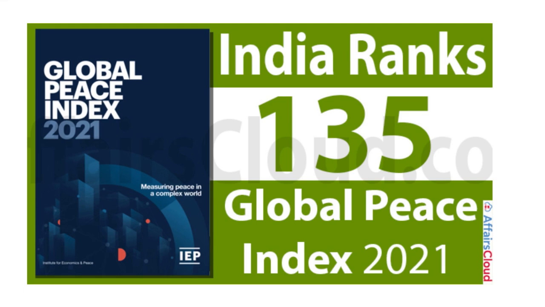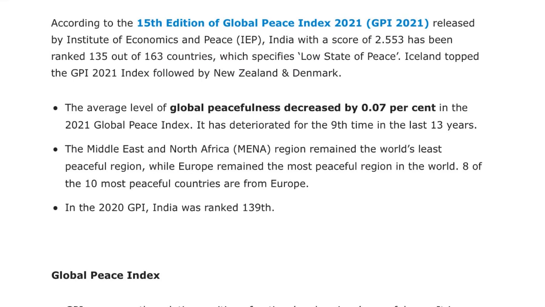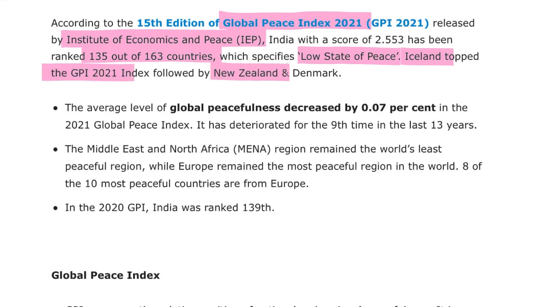Next, we'll be talking about Global Peace Index for the year 2021, also important. In this, the rank of India was 135. I repeat, in the Global Peace Index for the year 2021, the rank of India was 135. Who releases this Global Peace Index? It was released by Institute of Economics and Peace. India's rank was 135 out of 163 countries. Alright, and they were specified as low state of peace. In the Global Peace Index, Iceland topped the index, followed by New Zealand and Denmark. The average level of global peacefulness decreased by 0.07% in the 2021 Global Peace Index.